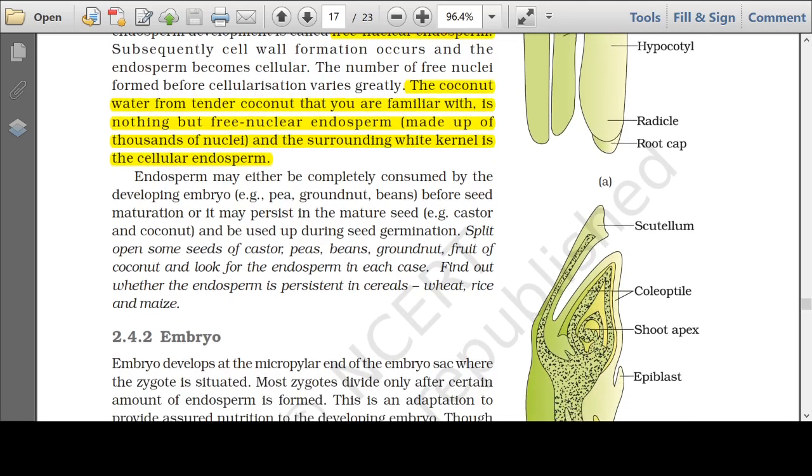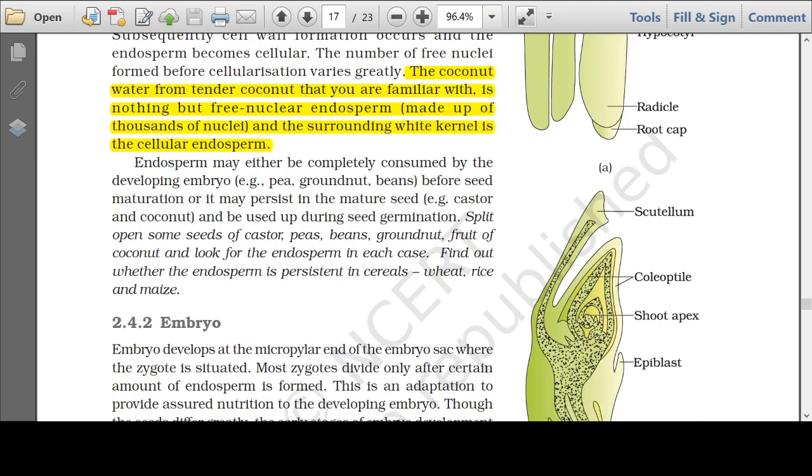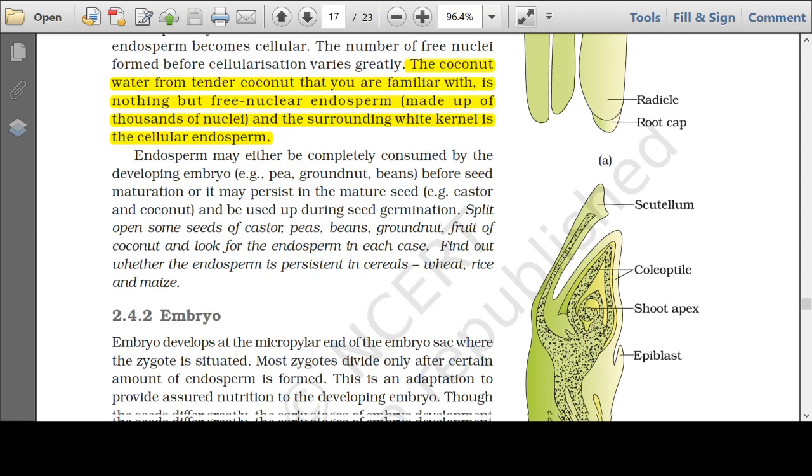A very important question comes from this section, student. You know that the tender coconut water is nothing but composed of a large number, thousands, of free nuclei, that is called free nuclear endosperm, and the white kernel, the fleshy part, is the cellular endosperm. A very important and common question asked: the tender coconut water is free nuclear endosperm and the white kernel is the cellular endosperm.